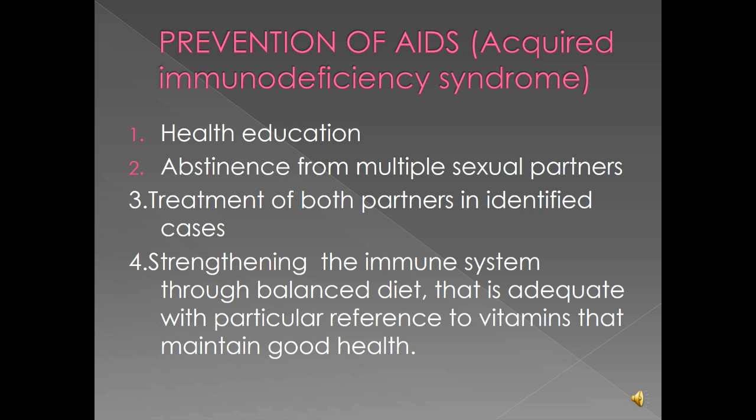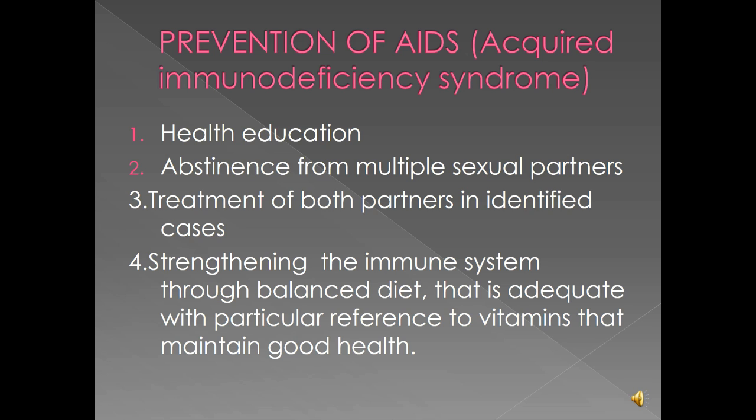B. Abstinence from multiple sexual partners. Remember, we said the best and surest way of preventing ourselves from sexually transmitted infection is abstinence. So abstinence is one of the ways of preventing HIV and AIDS. And then you have to stay away from multiple sexual partners, for those people that are married, and even some young adults that are having so many sexual partners. Number three, treatment of both partners in identified cases. Once we have identified cases of this sexually transmitted disease, both partners must be treated.